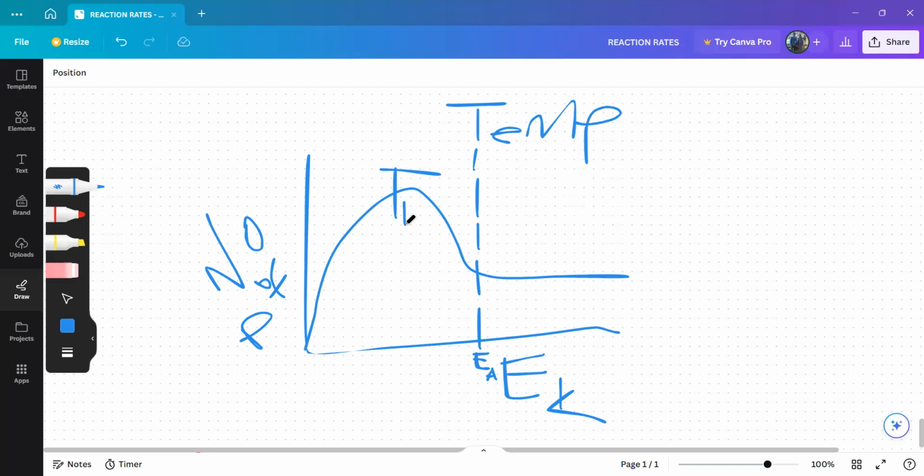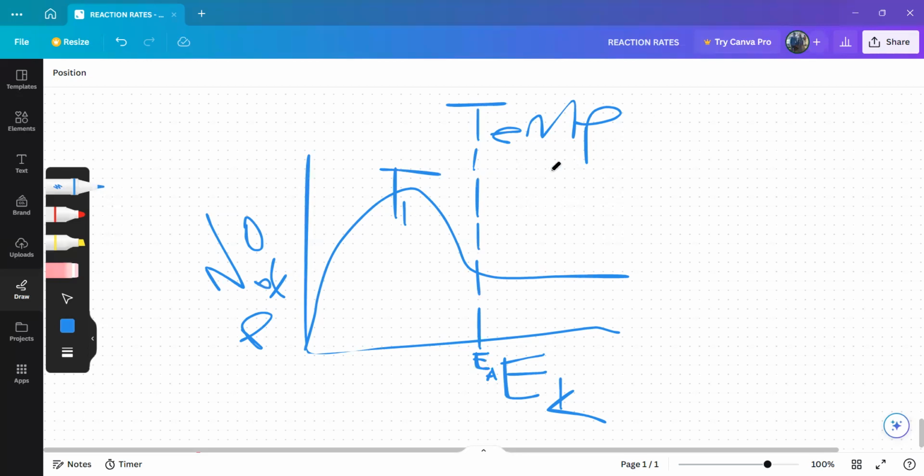As a function of factors, when you increase temperature, more particles will have sufficient kinetic energy.